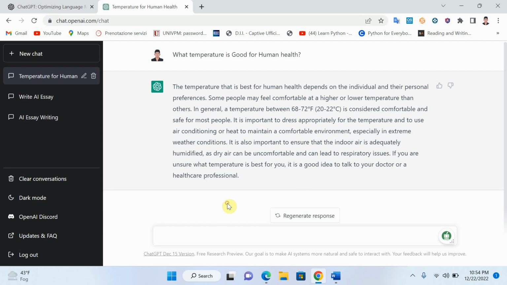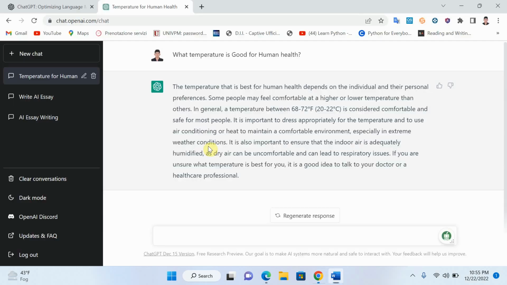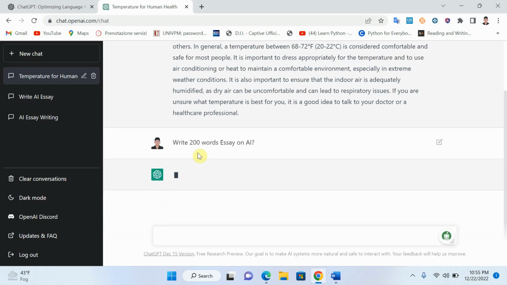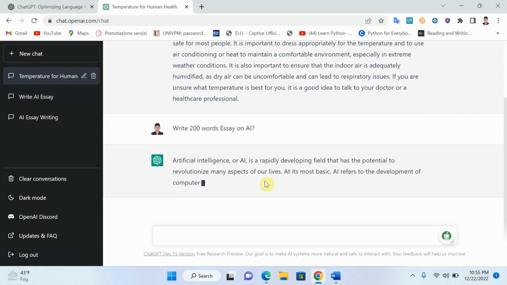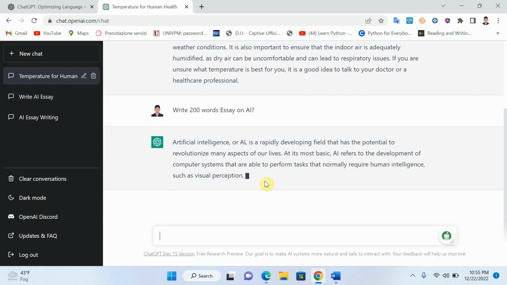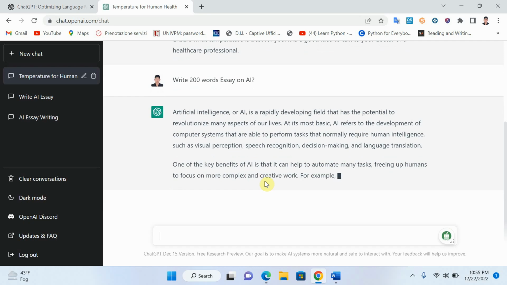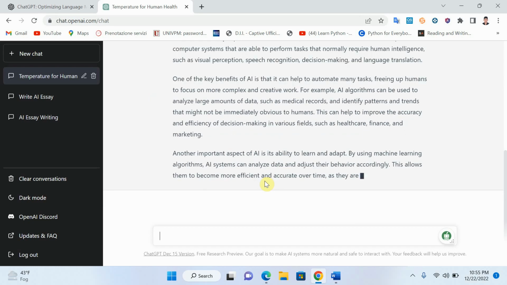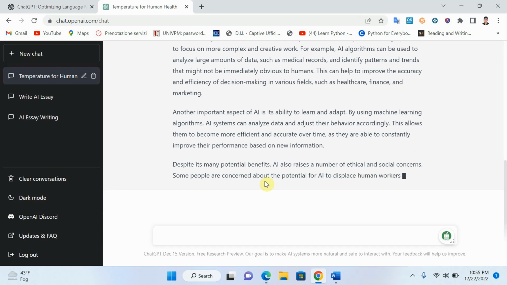So let's ask another question. Write a 200-word essay on AI. Right? Okay, let's enter here. Write a 200-word essay on AI. Enter. You can see here, now it will explain artificial intelligence in 200 words in a precise and correct way. Right. So you can see that everything is explained in a very efficient and right way.